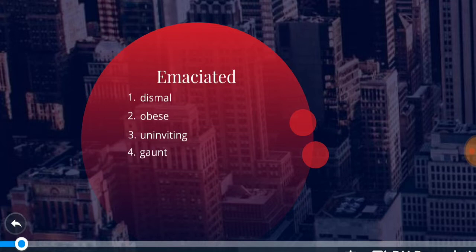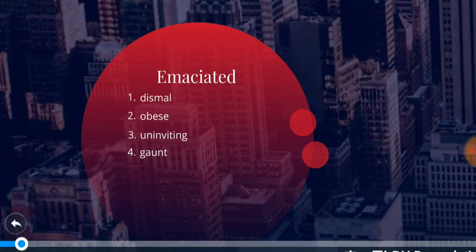So the options, let's discuss the first option. The first option is dismal, right? Is that the synonym? Let's see. Dismal is something which is very dark or dull, or basically causing a mood of depression. So obviously it is not linked to the word emaciated, right? The second word is obese. Obviously this is not, we all know who an obese person is, right? Obese is an antonym of emaciated.